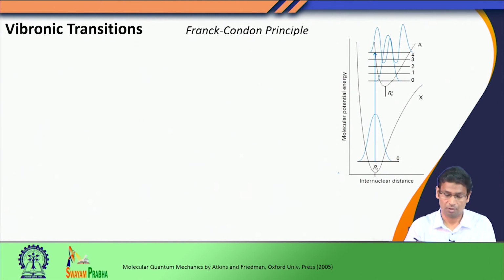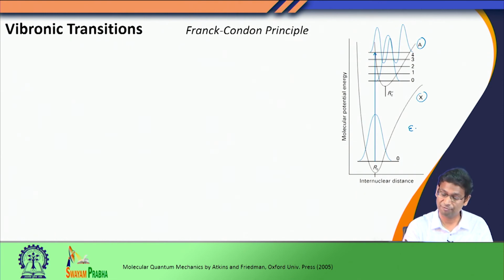In this quantum mechanical description, we start from the ground vibrational state. We see that this is the ground electronic state, given as X, and this is the excited electronic state, shown as A, the spectroscopic notation. Suppose let us call this electronic state epsilon. Now, this ground electronic state has several vibrational levels.